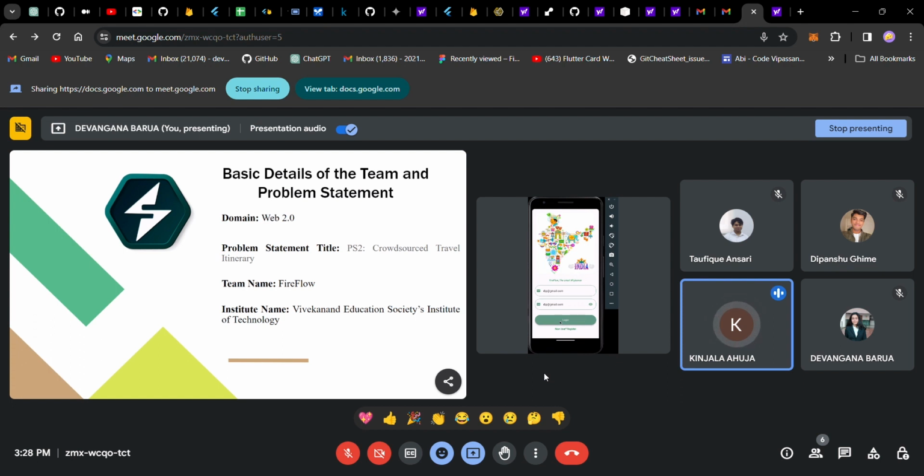We have chosen problem statement 2 under the Web 2.0 domain, that is crowdsourced travel itinerary. Giving you a short summary of what our problem statement looks like: basically, there are various available travel platforms which show places, but they don't give you a personalized suggestion, and they don't cover all the places like hidden gems. Plus, they don't plan out things for you.